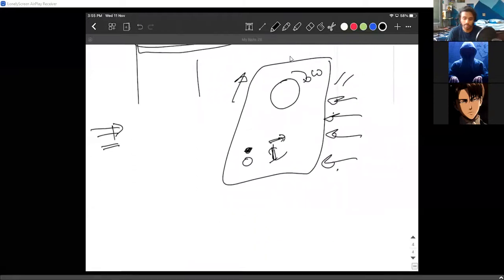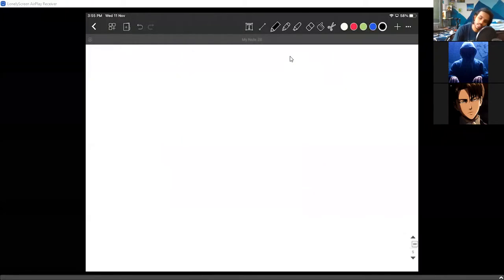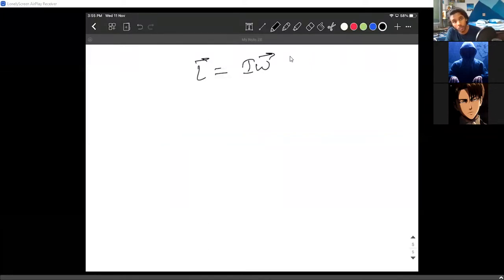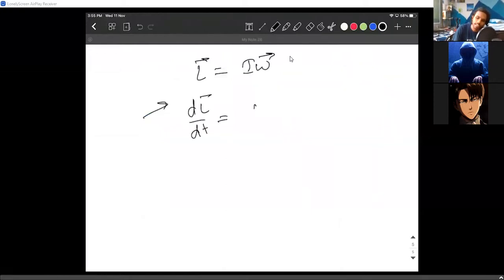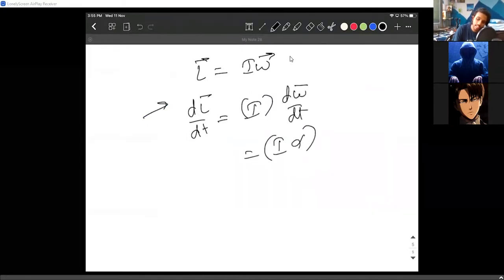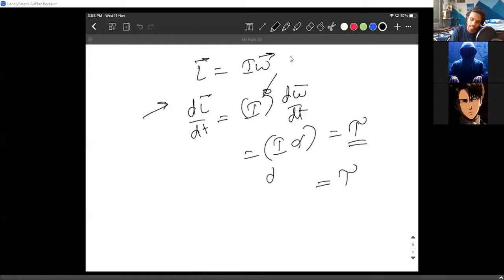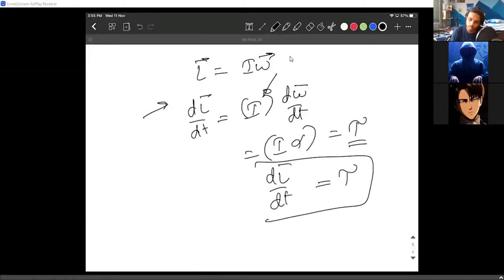Okay, it's totally fine. Now, a more important idea: the angular momentum and the torque. How are these two related? I can directly do one thing: writing dL bar by dt, I d omega bar by dt, which is nothing but I alpha. Considering the moment of inertia is constant, this is nothing but torque. So people write it as the rate of change of angular momentum is nothing but torque. People can simply understand this.